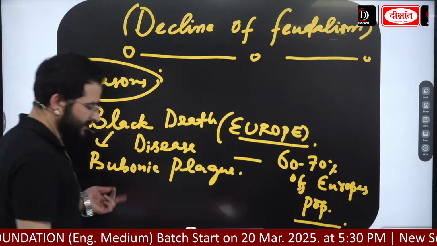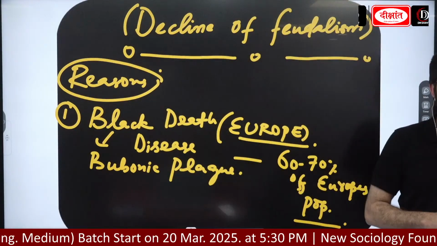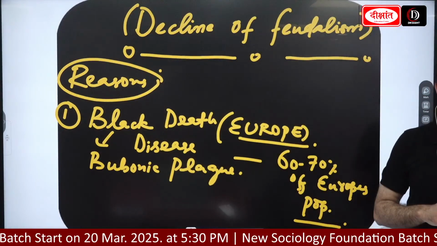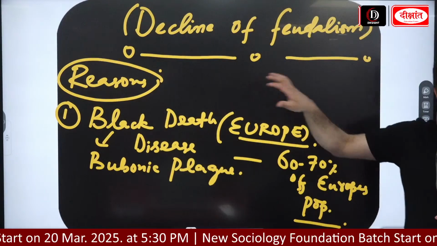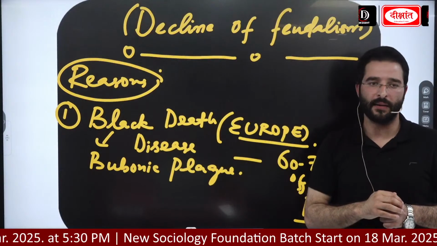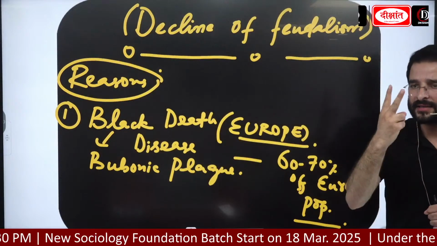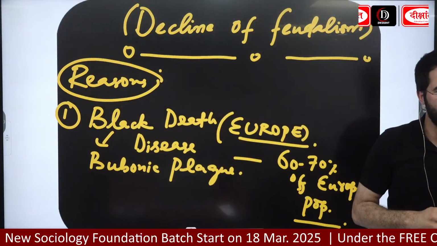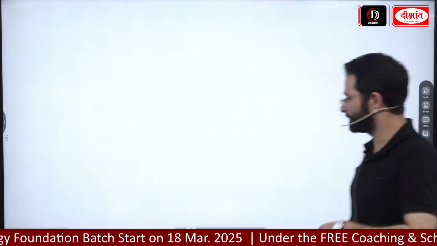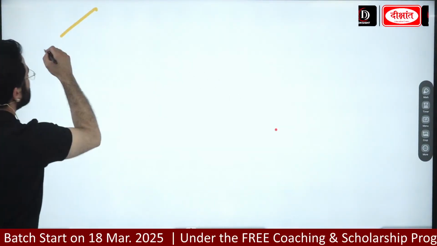Okay, now guys, when we are looking at this Black Death disease, a lot of the population is now decreasing. Now second thing, when these feudal lords tried to go back to the old social order, most of the peasants revolted at that time. The first reason when we look at the decline of feudalism is the Black Death disease. Second thing, we can go with the rebellions or the revolts by the peasants. Second reason, write down, second reason, revolt by peasants.